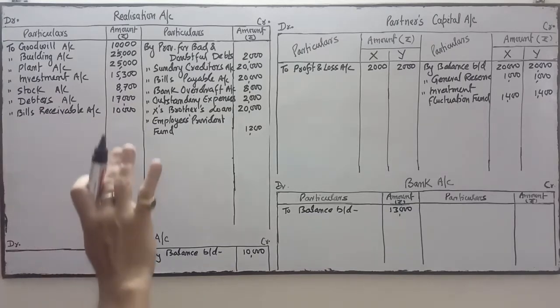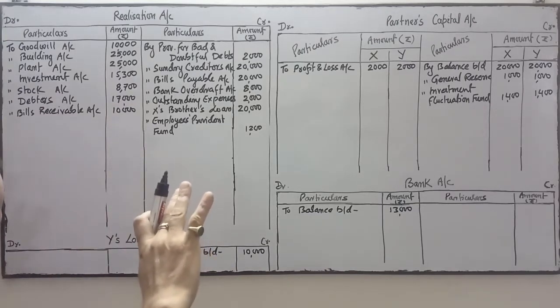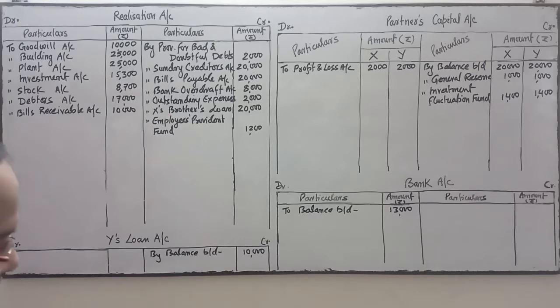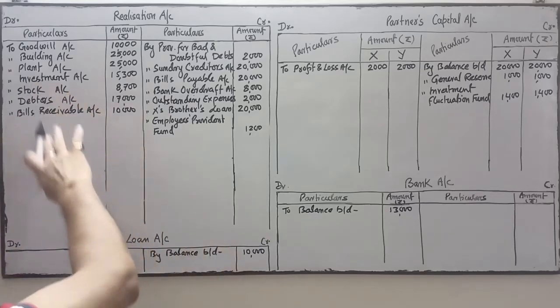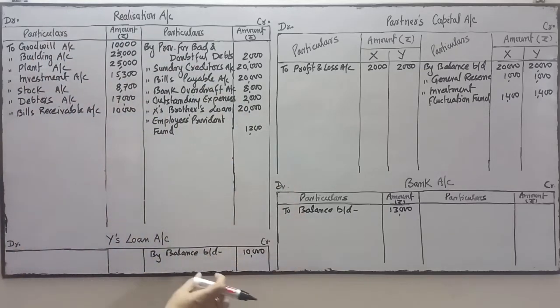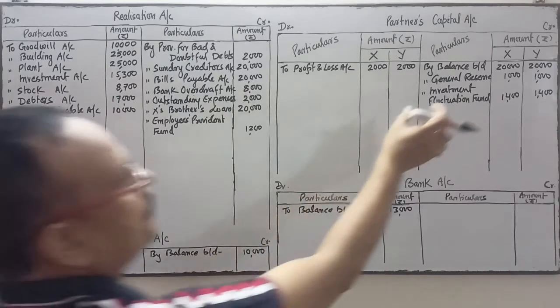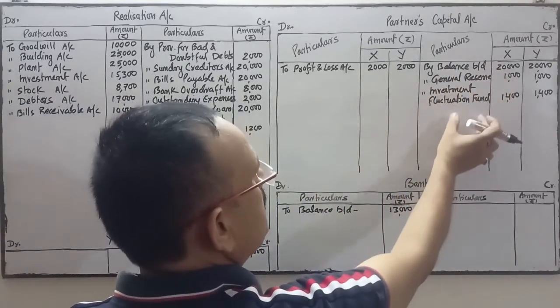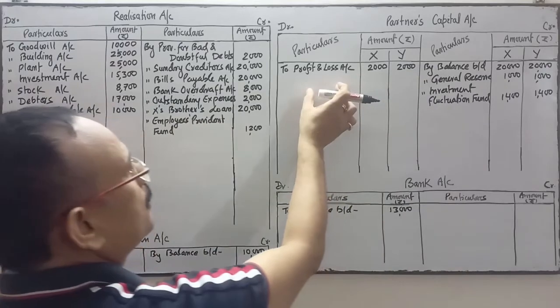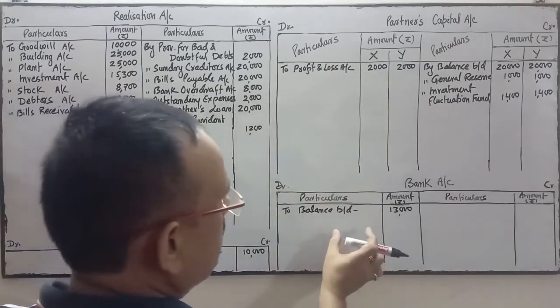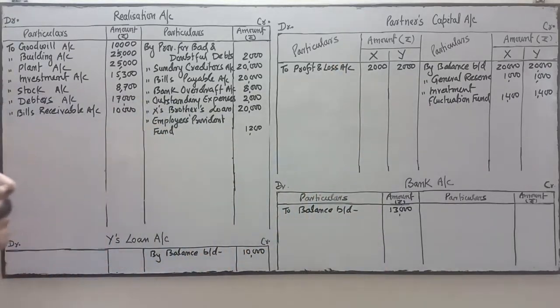Now we have done everything from the balance sheet: all assets, liabilities, this is the partner's loan, this is the partners' capital balance, general reserve, investment fluctuation, profit and loss account debit balance, and this is the opening balance of bank. Now coming to the sale of assets and payment of liabilities, see the additional information.